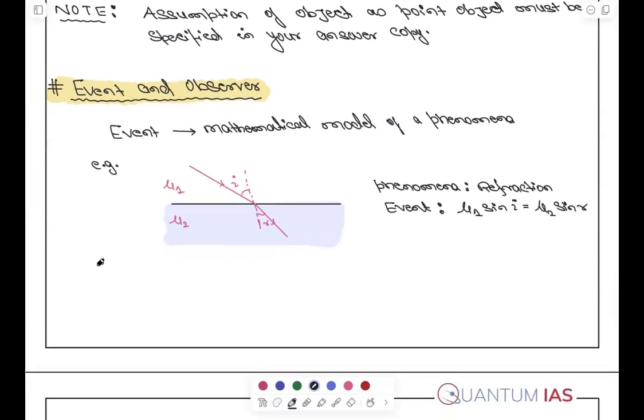Okay. For example, if you talk about mechanics, in mechanics, what will be the event? Event will be nothing but the position and time construct. Position and time, nothing more than that.